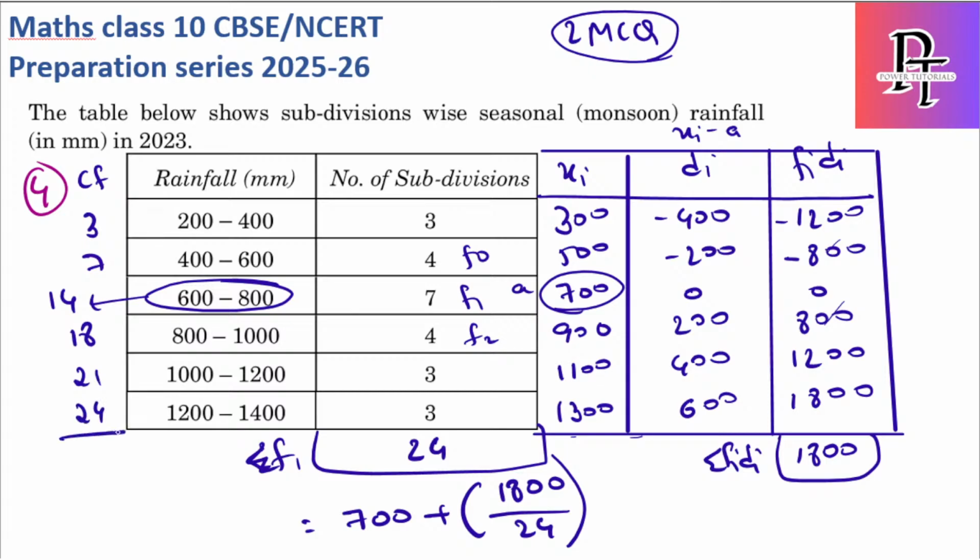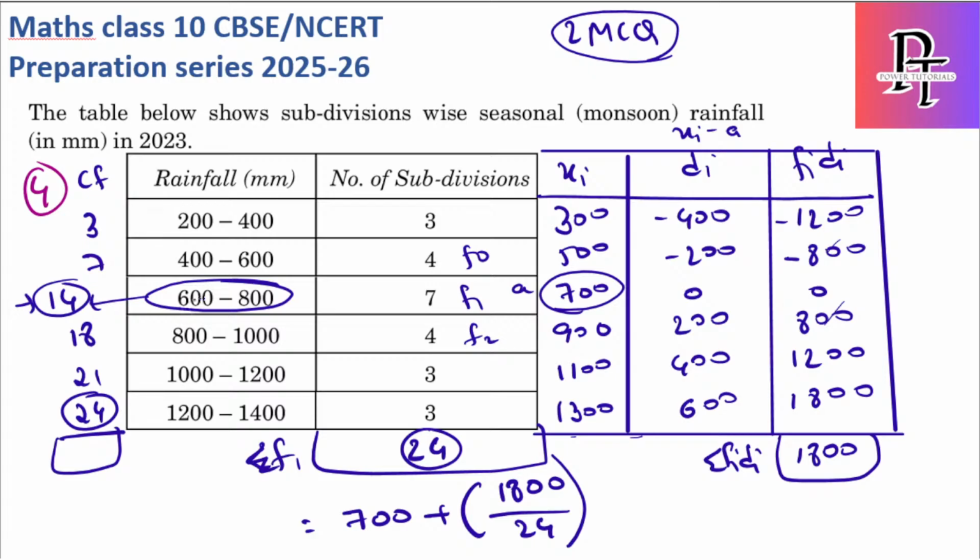Always remember the last CF should be equal to the sigma F. If there is any difference between these two, then your calculation is wrong. Now for median you have to consider the N by 2 class. 24 by 2 is 12, and 12 belongs to this class. So the mode and median both belong to the same class here, but in other questions it can vary.